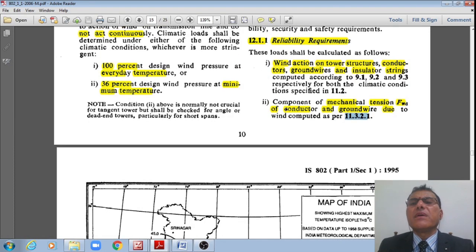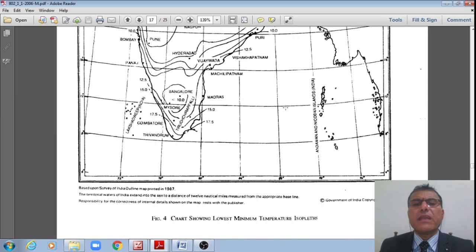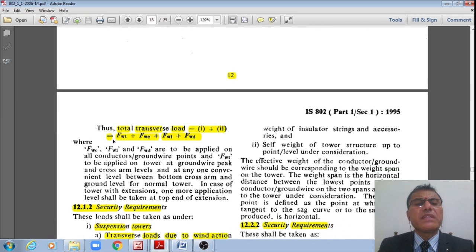That is how these reliability requirement loads shall be taken care of. Given by this formula, total transverse load as 1 plus 2, meaning WFWT transverse load as well as that of the conductor loads, right?